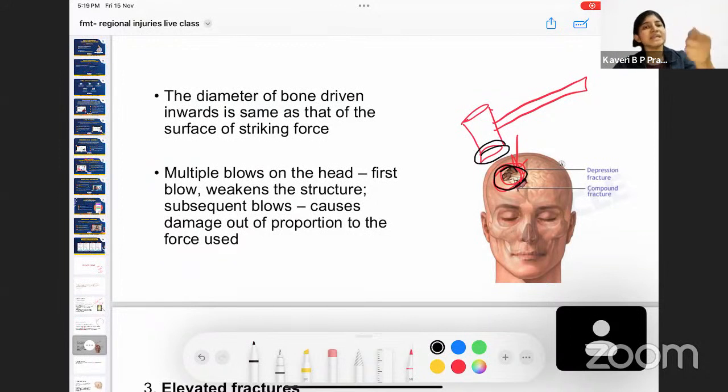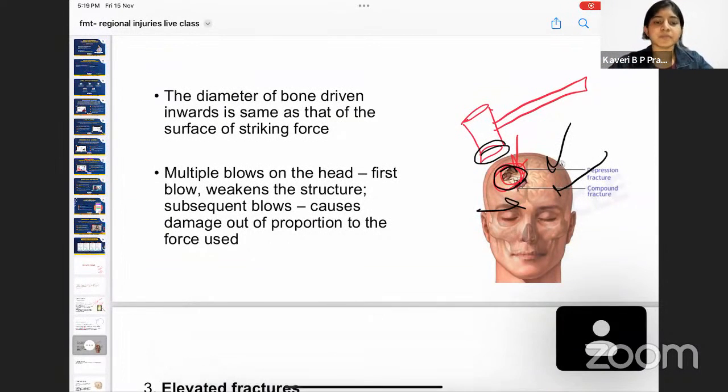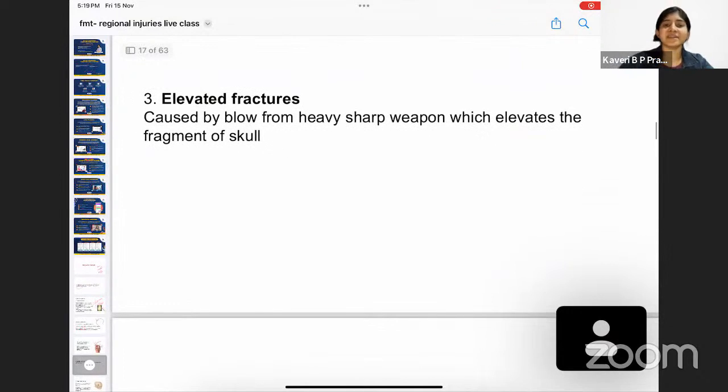Then whenever there are multiple blows that are given, it is going to consequently weaken the skull, and then there is going to be damage out of proportion. That is, imagine this is the instrument that is used and you blow everywhere in the head. When you blow everywhere in the head, the entire skull bone becomes weak, and you're going to have so many fractures, and the surface of that fracture is much more than the diameter of the object which caused the fracture. Got it?